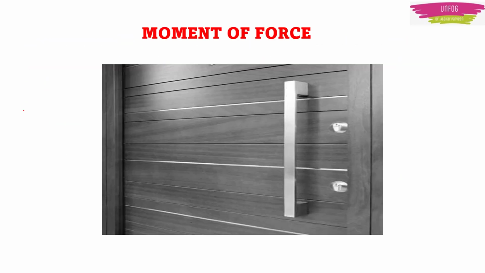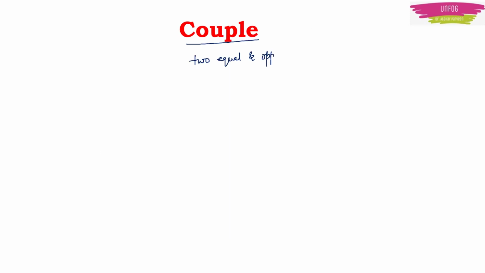Now moving on. Till now we saw few examples. In these examples, if we carefully observe, we will get to know that there are two forces. For example, while opening or closing this door, one force is that which we exert at the handle of the door, and another is equal and opposite force of reaction at the hinge. Actually, door will oppose the force which you are applying, and they both will be equal and opposite parallel forces. These two equal and opposite parallel forces acting along different lines form a couple.